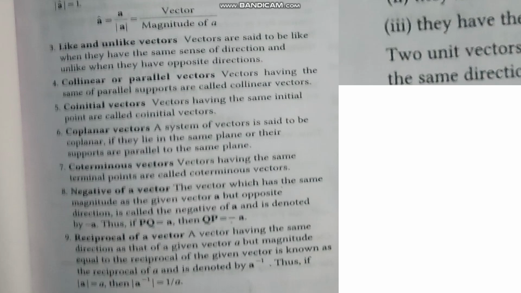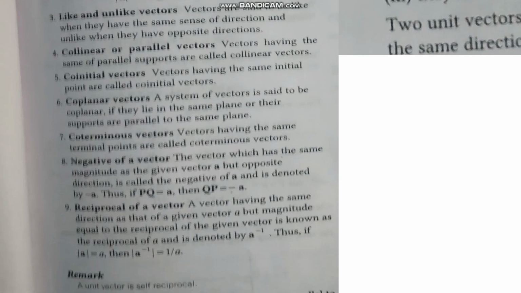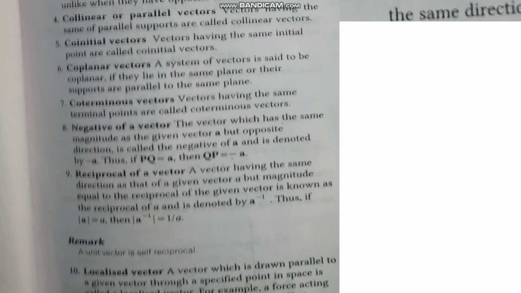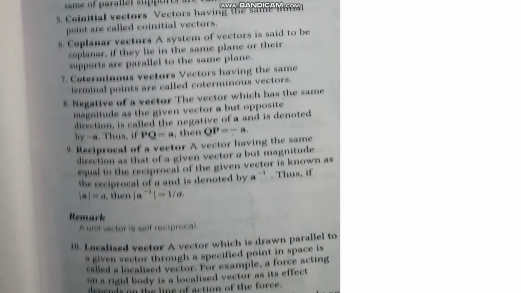Let's read about like and unlike vectors. Vectors are said to be like when they have the same sense of direction, unlike when they have the opposite sense of direction. Collinear and parallel vectors: vectors having the same or parallel supports are called collinear vectors. Coinitial vectors: vectors having the same initial point are called coinitial vectors.